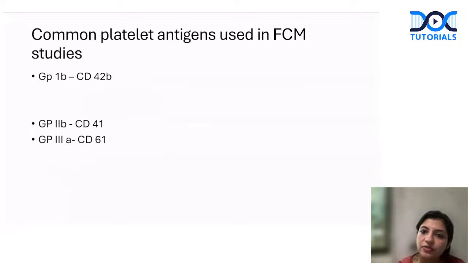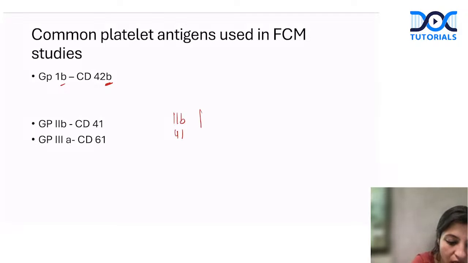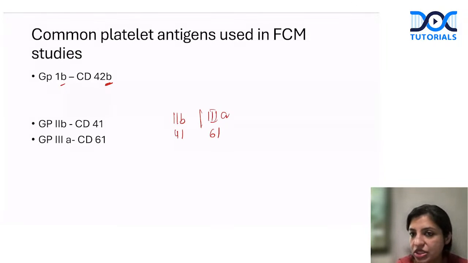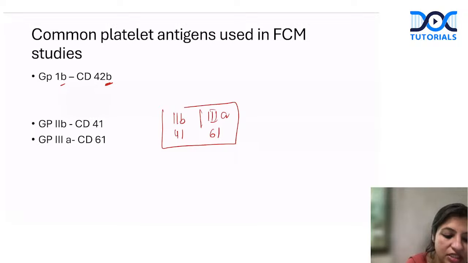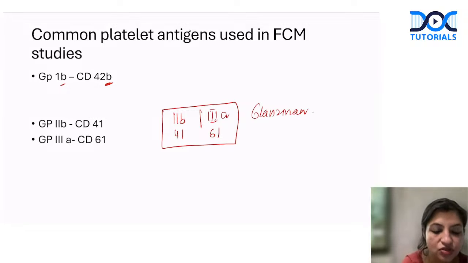Okay. Apart from that, remember what are the antibodies which we use in flow for platelets? GP1B. Okay, 1B is CD42B. If somebody is saying 2B, it is CD41, and 3A, it is CD61. That is why I told you in Glanzmann thrombasthenia, there is absence of GP2B3A. There is absence of CD41 and 61. So absence of 41 and 61 is very classically seen in Glanzmann thrombasthenia. Okay, bacha log? Everybody clear with this?